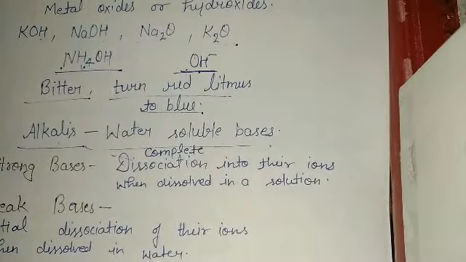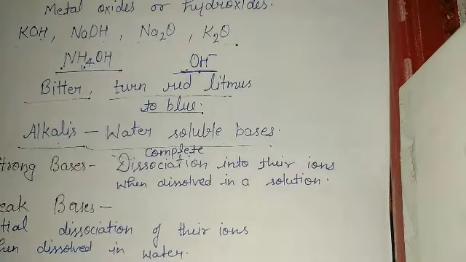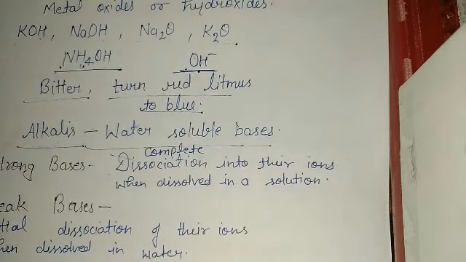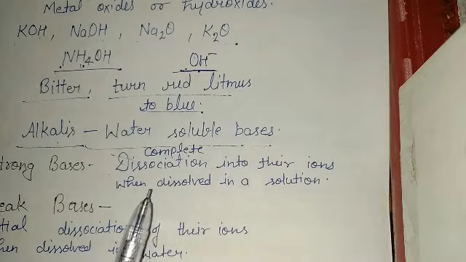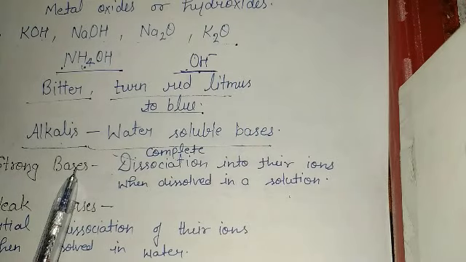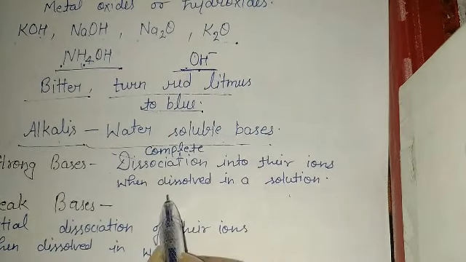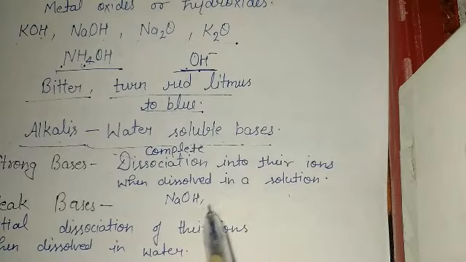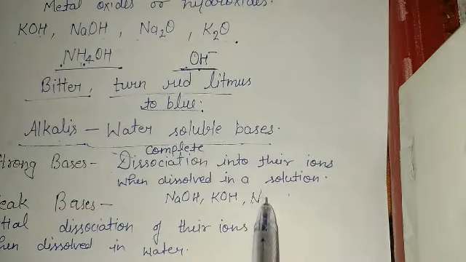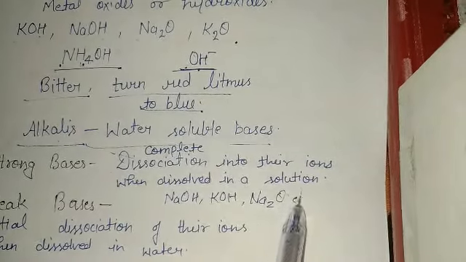Bases and acids are both ionic compounds, so when they are dissolved in a solution, they tend to break into their ions. That is known as the dissociation of ions. If bases completely dissociate into their ions in their solution form, they are termed as strong bases. Strong bases are NaOH, KOH, Na2O, etc.